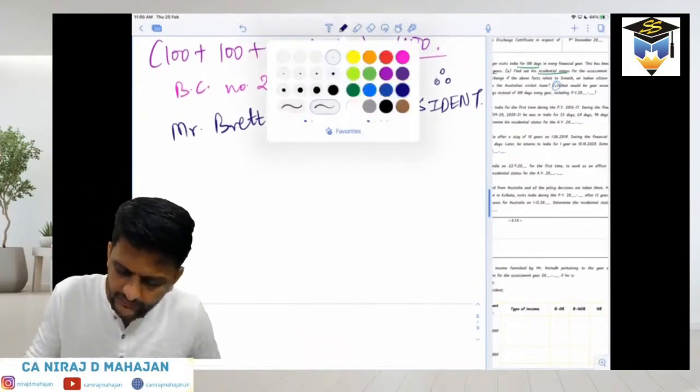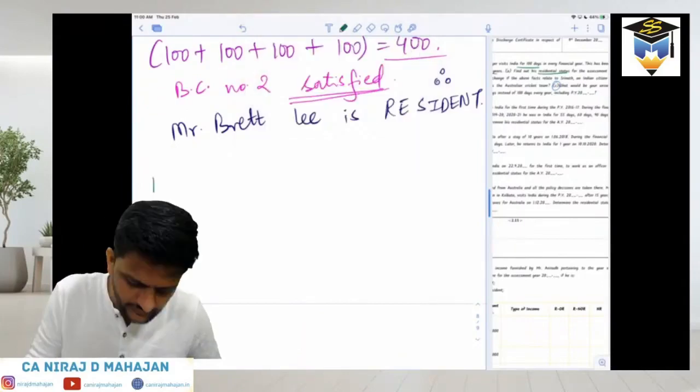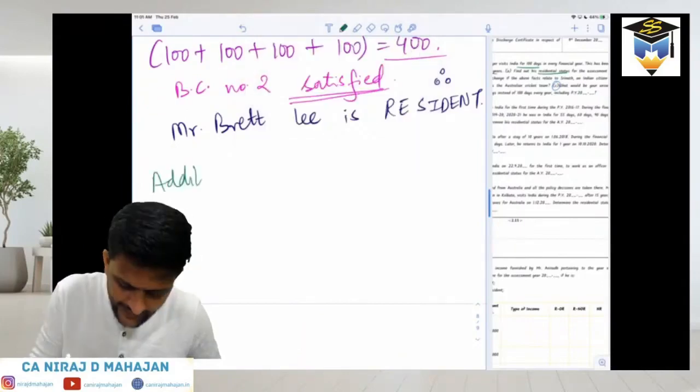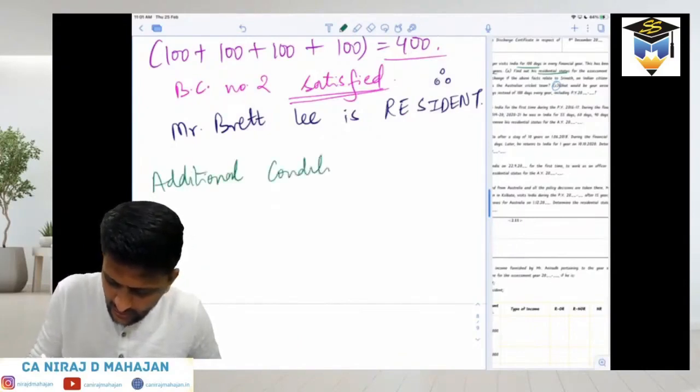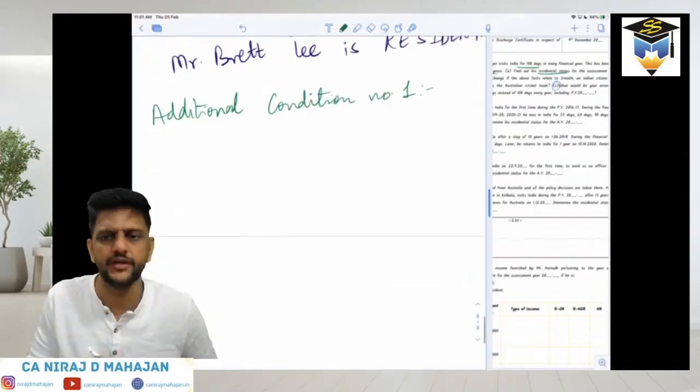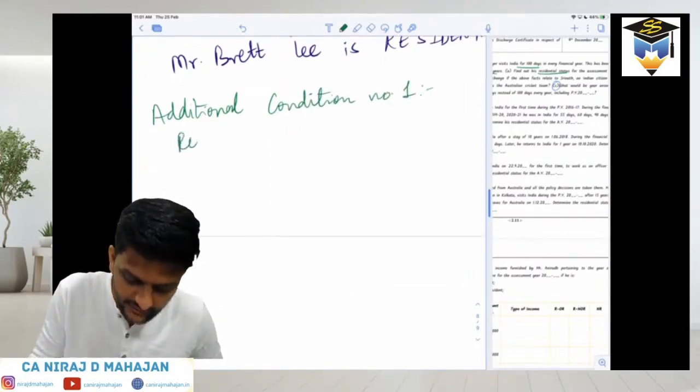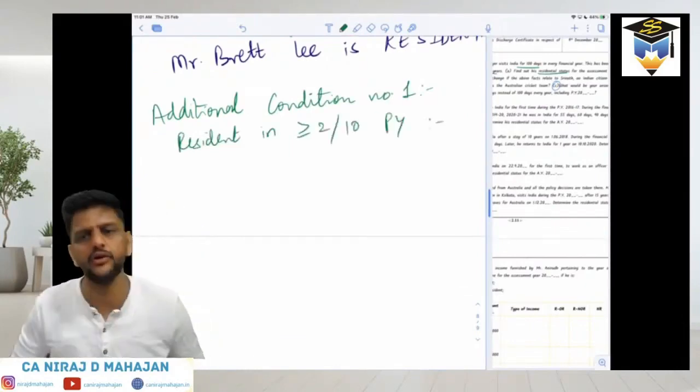So second category we'll check. Additional condition number 1. What does it say? Resident in at least 2 out of 10 preceding years, or PYs.